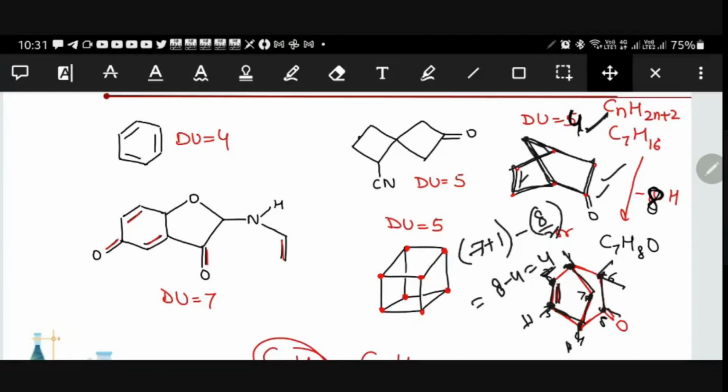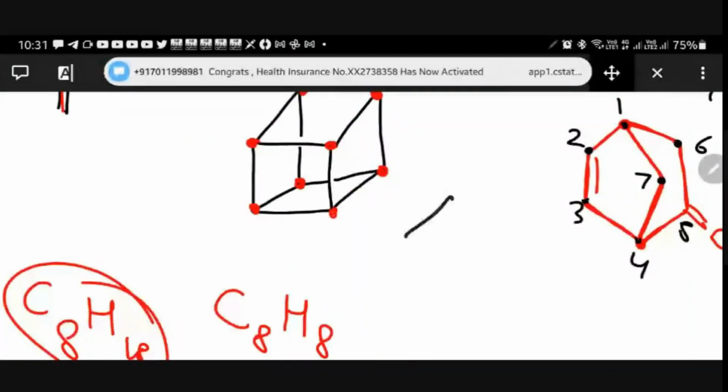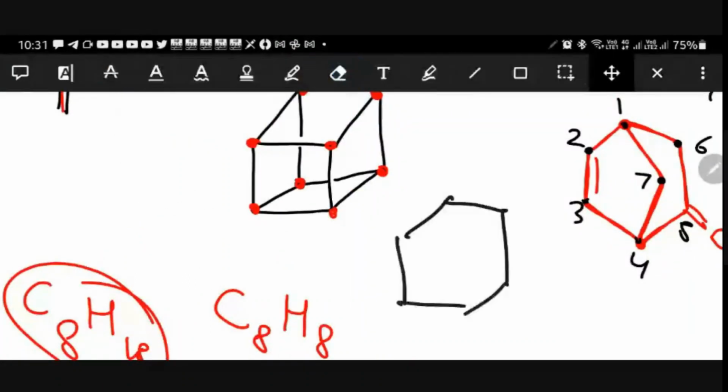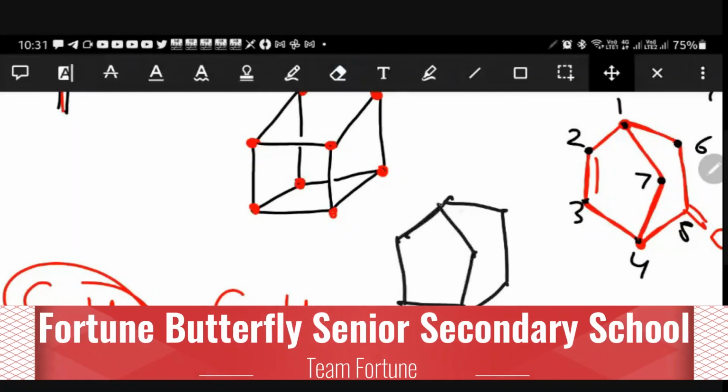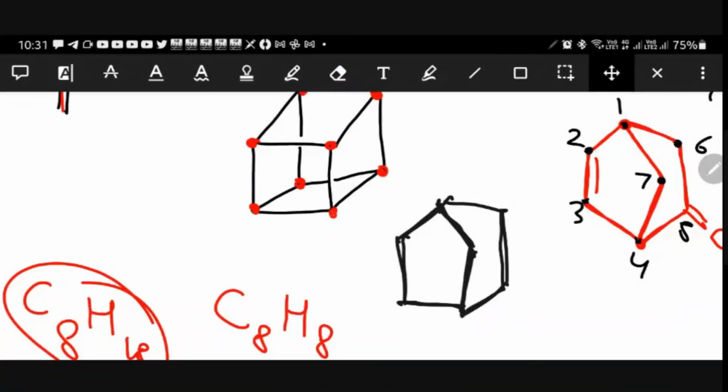And these are 2 rings, no? Here a bridge is there, no? Between that it is C. It is splitting, no? 2 rings are there. This is 1 ring and this is 1 ring. So 2 pentanes like it is there, no? So 2 rings, right? Did you all understand?